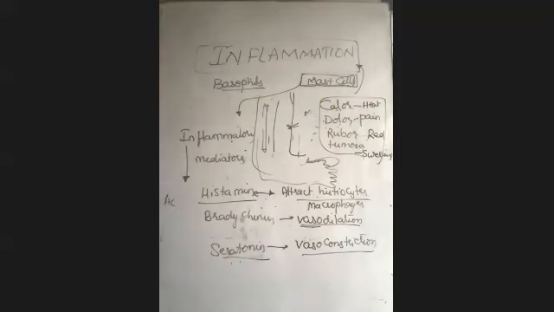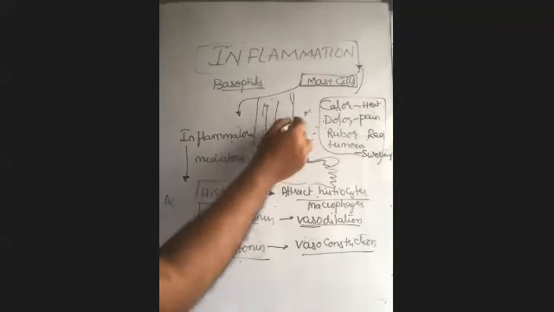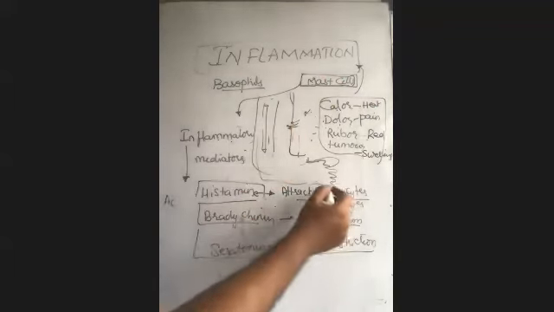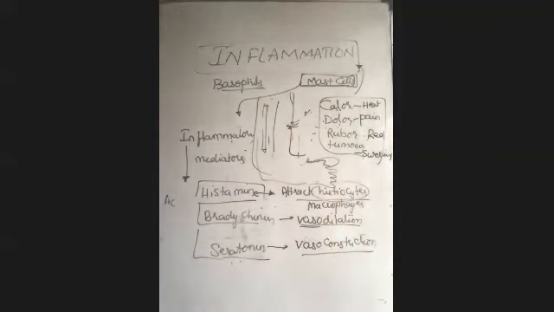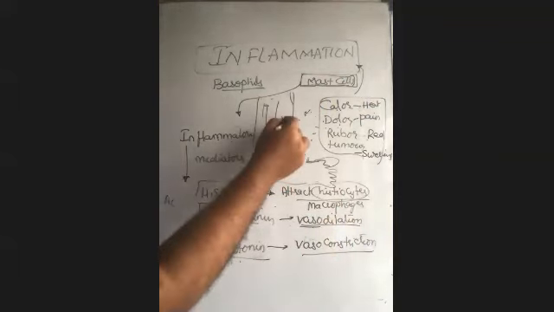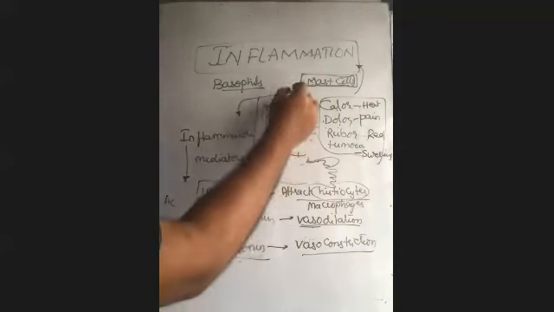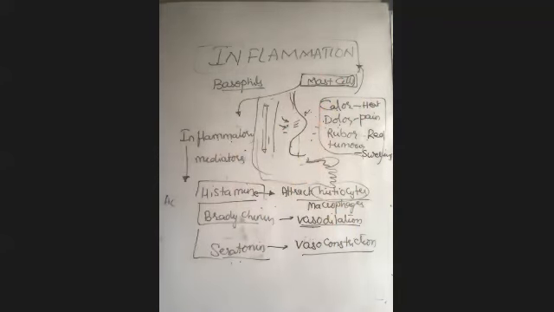That response leads to more histamine being released, more bradykinin, more serotonin. Microbes are coming less, but our soldiers like histiocytes are coming more. They may damage our own tissue. So that's what we can call, in general terms, inflammation. That means little damage from outside, more from inside, due to the exaggerated release of histamine.